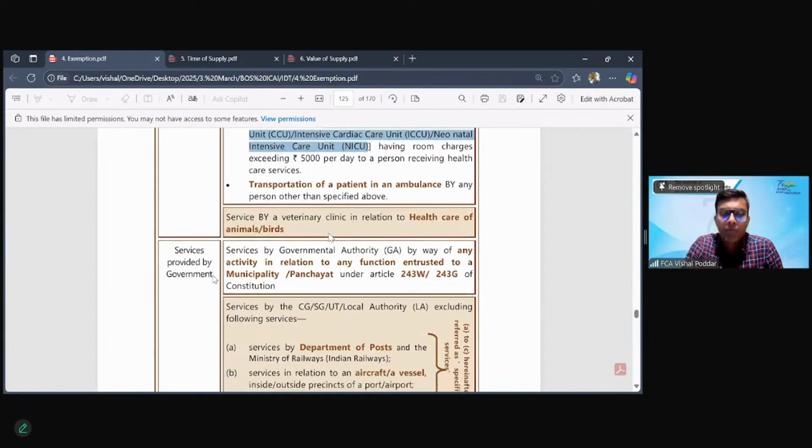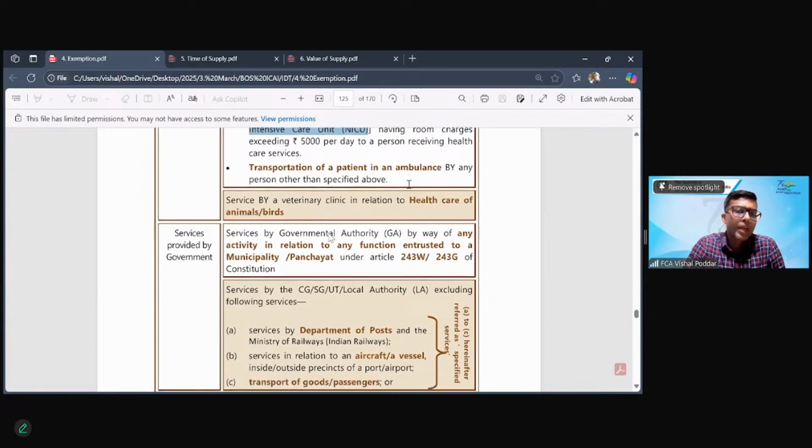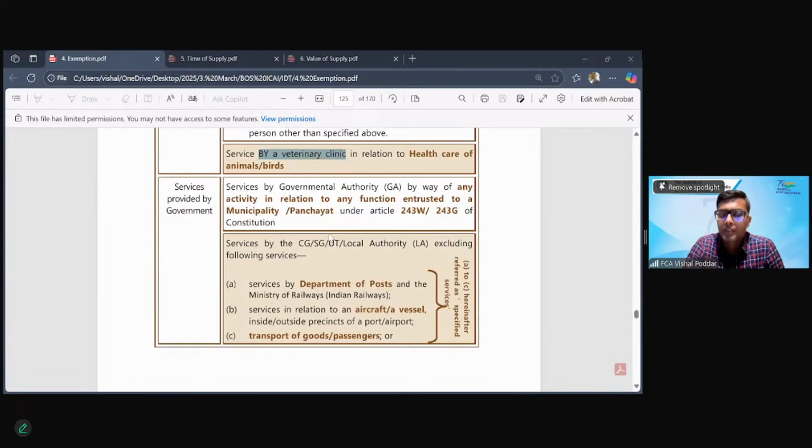So these are some important aspects of this. Then comes the transportation of patient in ambulance. So where a patient is transported by ambulance, it would be exempt. Second, within healthcare, all services given by veterinary clinics, that is for the animals and birds, will also be exempt. Yes, right, Jyoti.